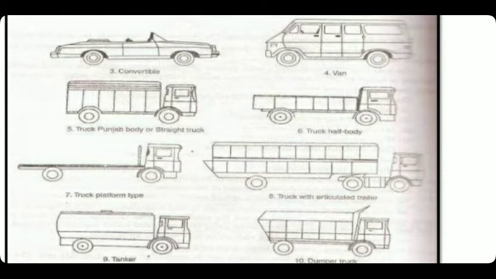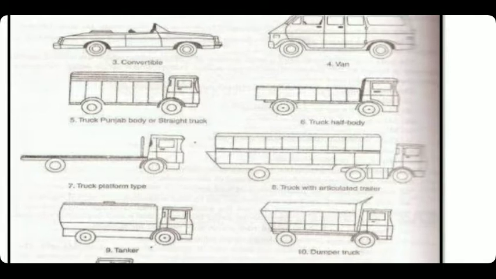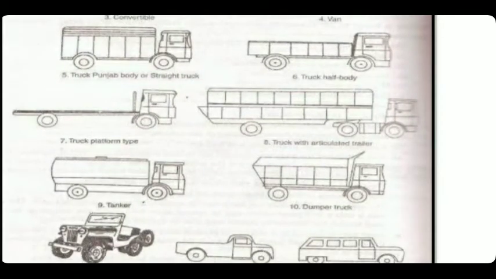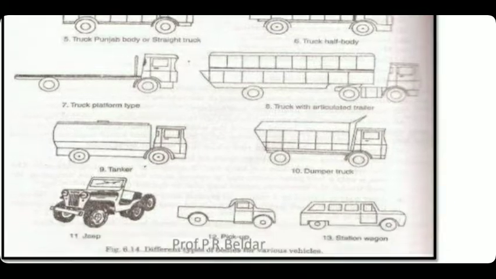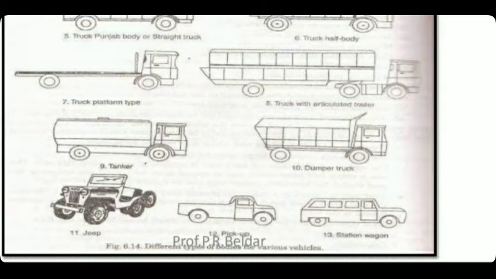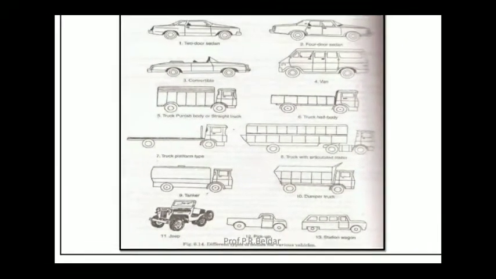Truck with half body, then truck with straight panel, then truck with platform, then truck with articulated trailer, then truck with tanker, then truck with dumper. Again, among non-commercial vehicles there is the jeep. In the case of commercial vehicles, there is the pickup, station wagon. So these are some schematics of the vehicle bodies.